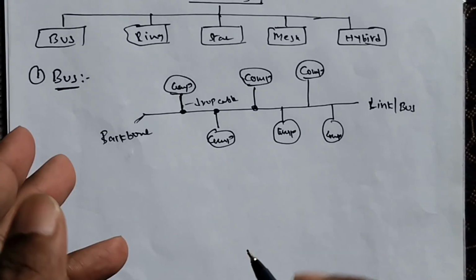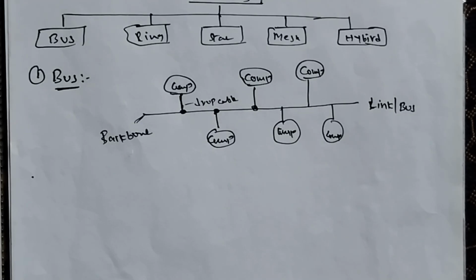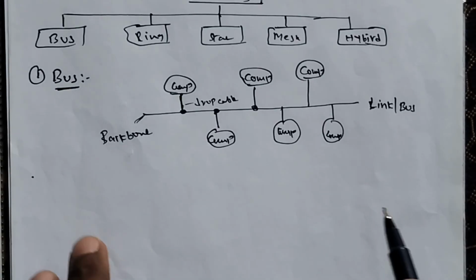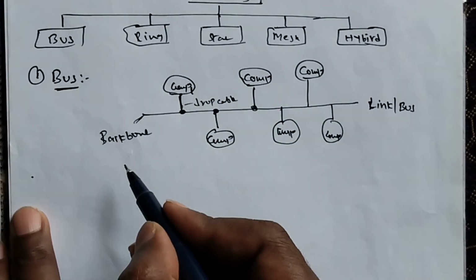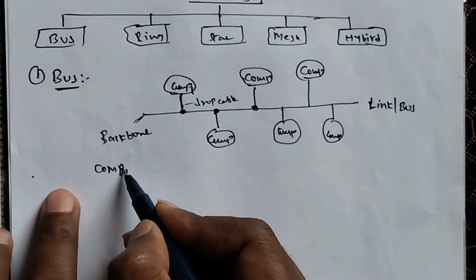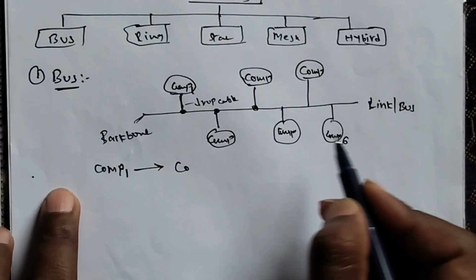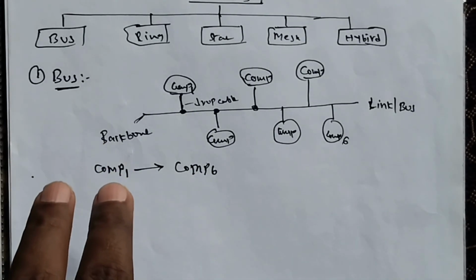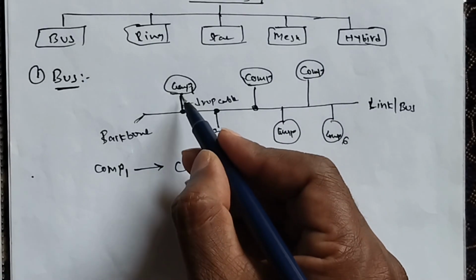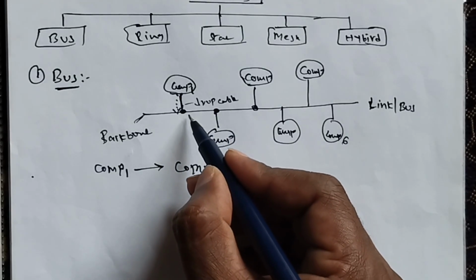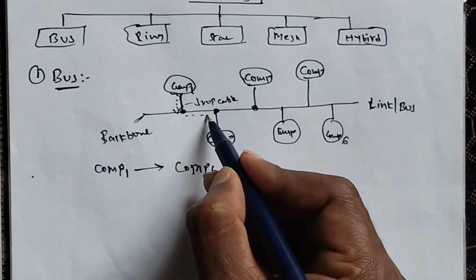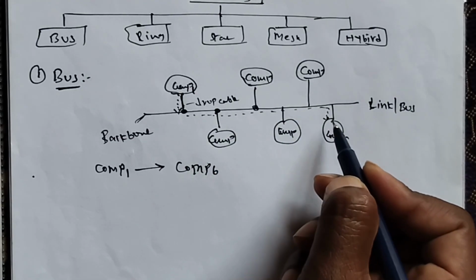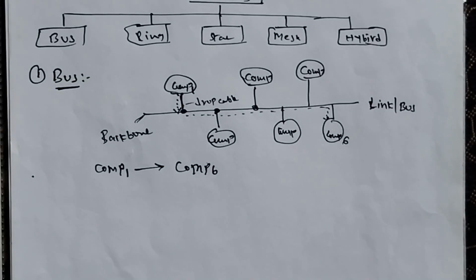When a node wants to send a message over the network, it puts the message over the network. For example, computer 1 wants to send data to computer 6. How will the data be transferred? The data travels to the backbone, and through this backbone the data is passed over the network to the receiver. All the stations in the same network receive the message whether it is addressed to them or not.